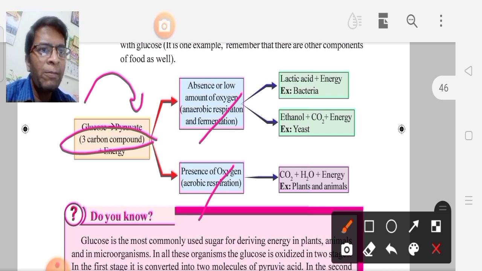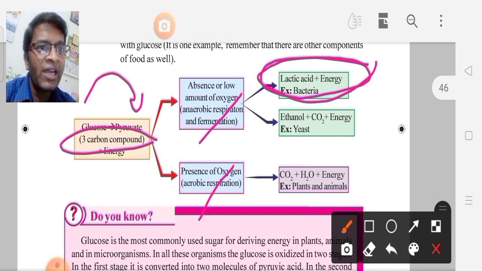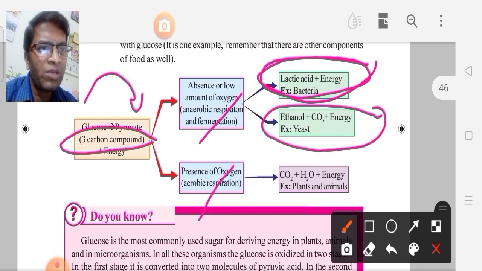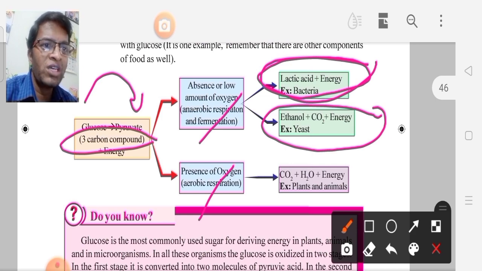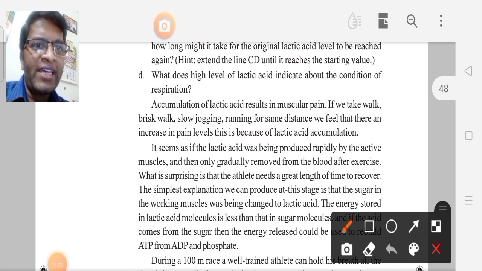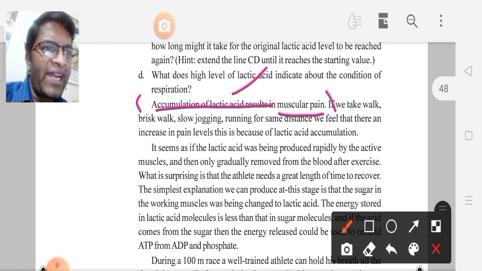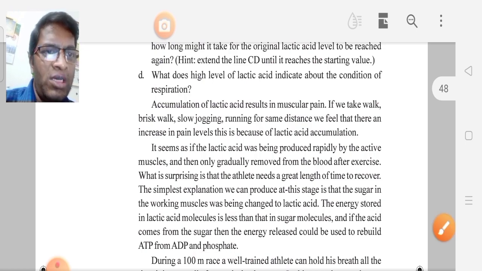What are the end products of anaerobic respiration? Lactic acid and energy. Next, if you take fermentation, what is the end product of fermentation? Simply we can say ethanol. One more bit: accumulation of lactic acid results in muscle pain. Why do we get muscle pain after strenuous exercise? Accumulation of lactic acid leads to muscle pain.